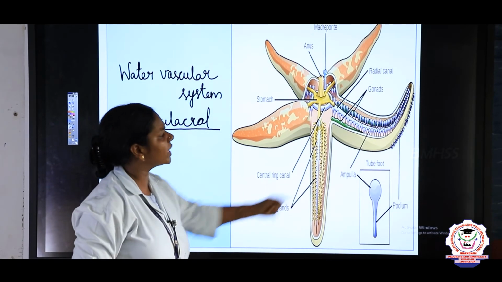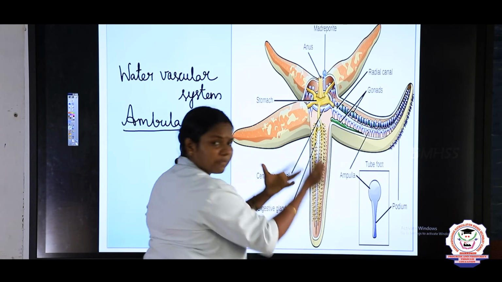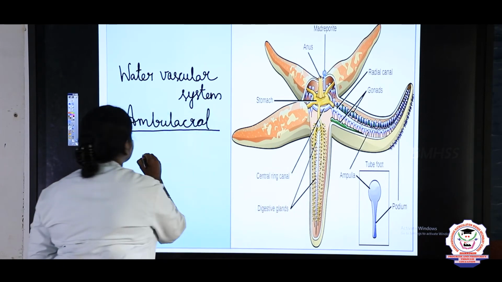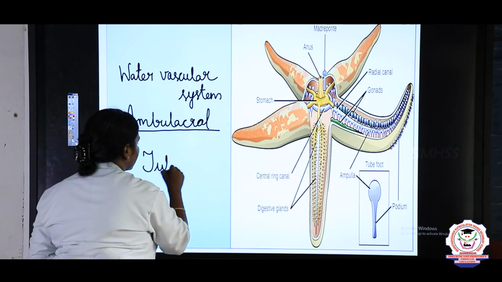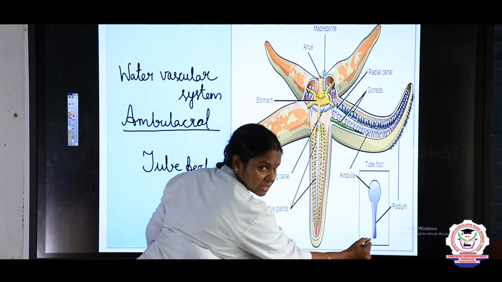And here you can see small structures, right? On the ventral side you can see many foot-like processes, which we call tube feet. The tube feet diagram is given separately, children.